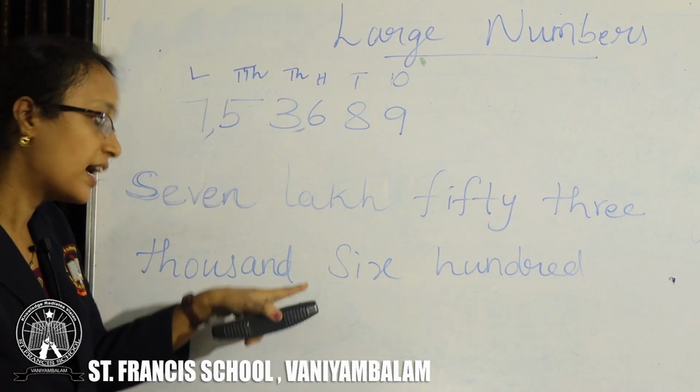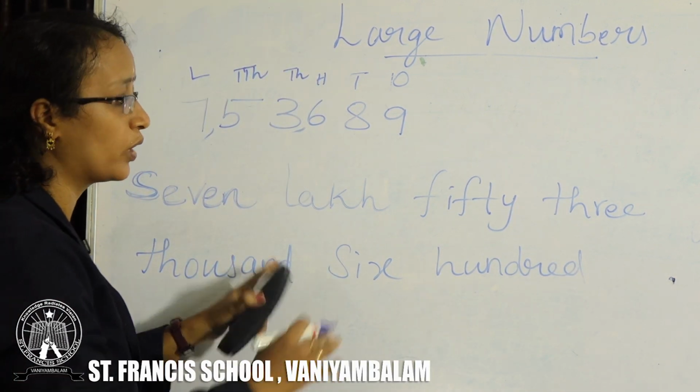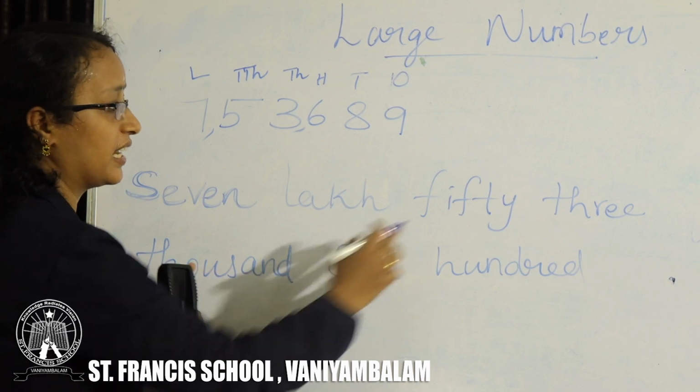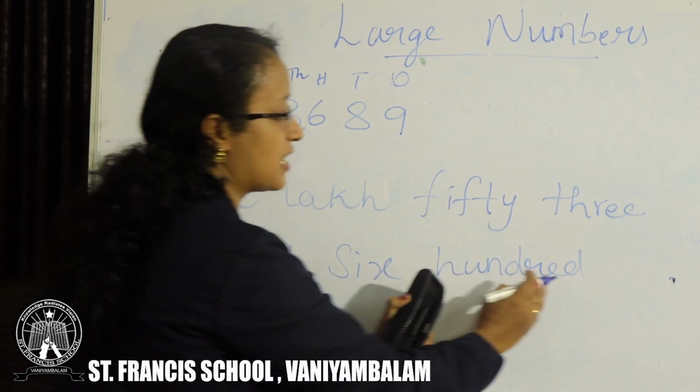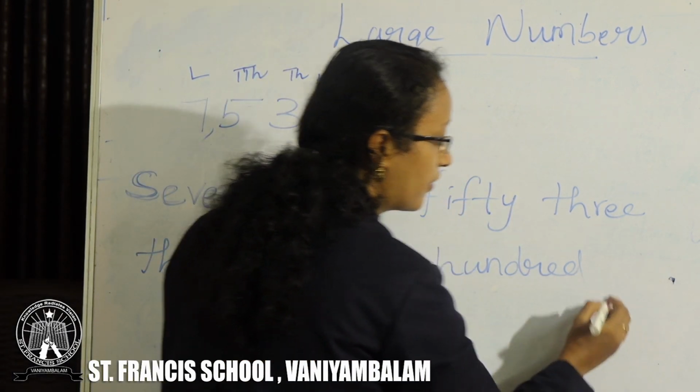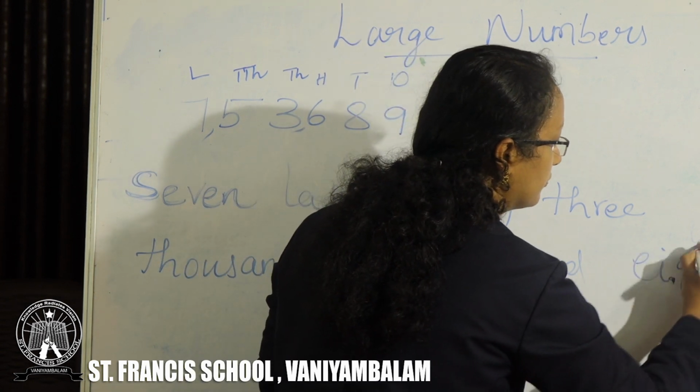Either you can write the word 'and' here, otherwise no need to write it, you can write it directly: 53,689.